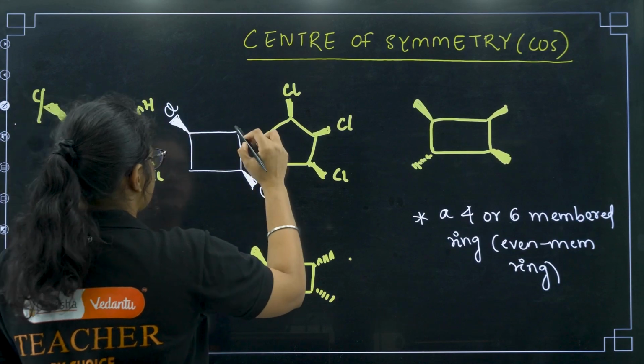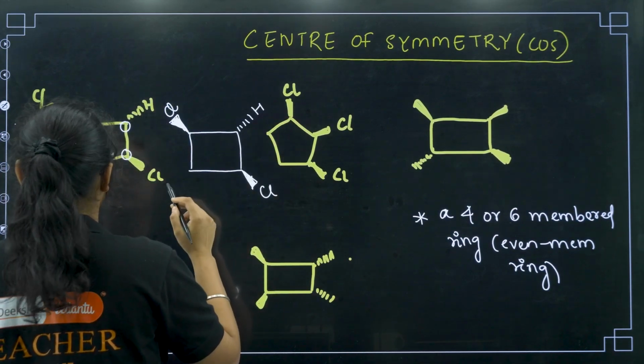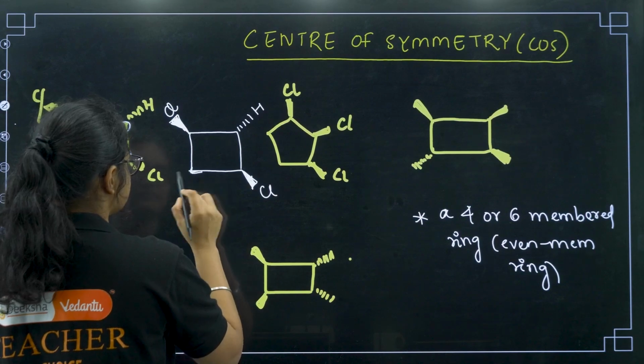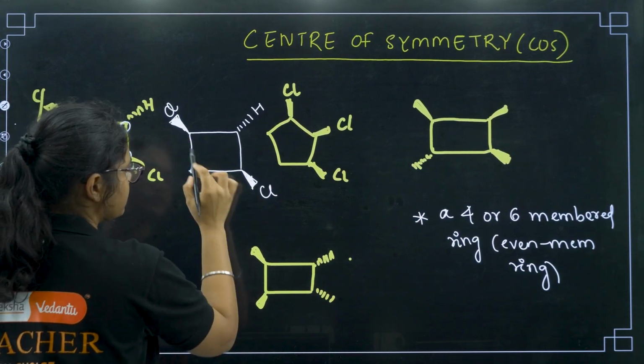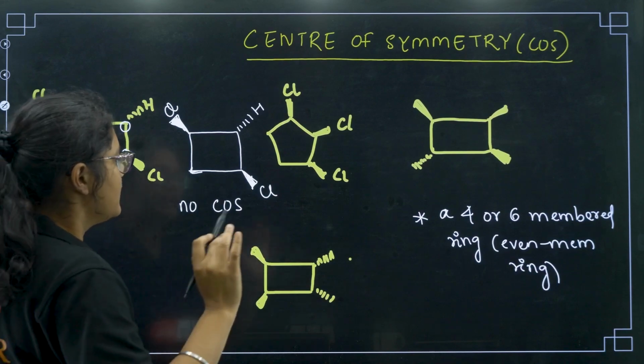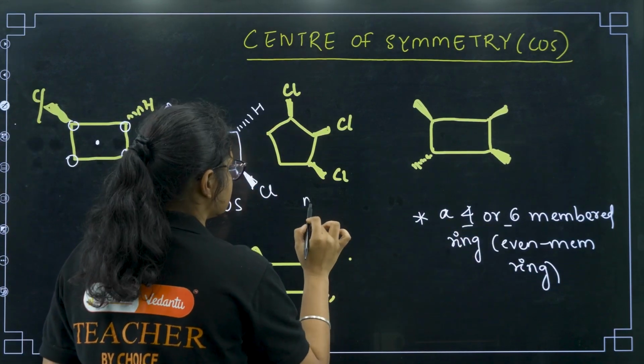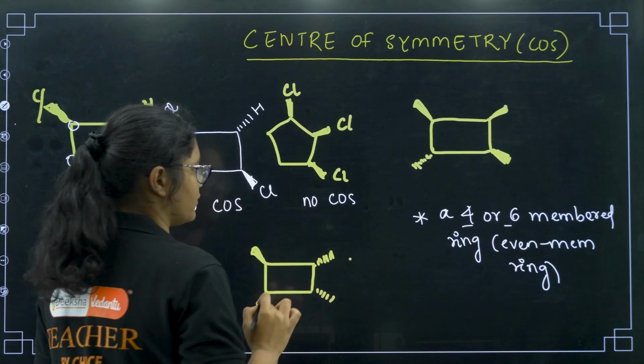Next one, if you see here hydrogen is present, and I can draw like this, here it is not mentioned, so based on this we can say it has no center of symmetry. Now this is a 5-membered ring, I told you we have to check only in 4 and 6, so here also no center of symmetry.